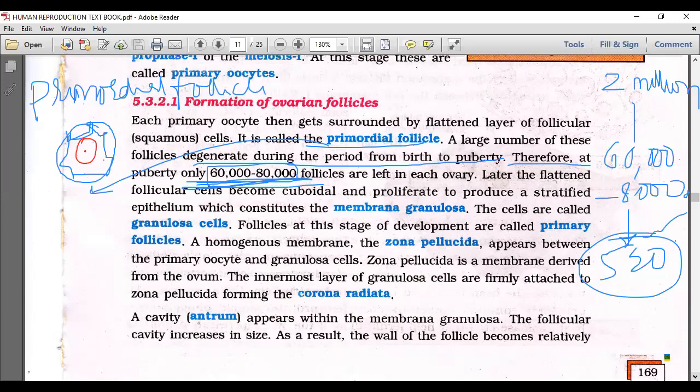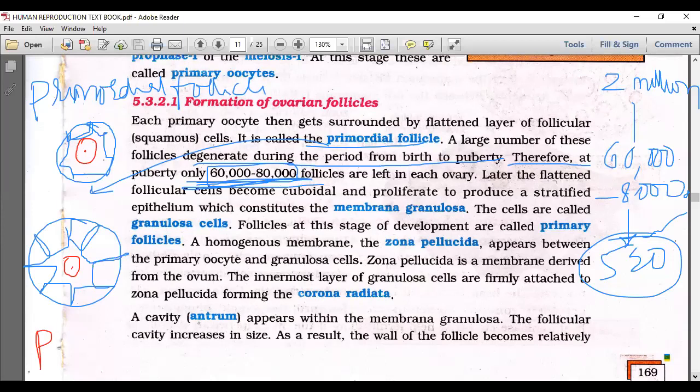520. Okay. Later, the flattened follicular cells become cuboidal. I'm drawing the cuboidal cells. So the primary oocyte as usual is in the center, in meiosis 1 at prophase 1. What do you say it is?